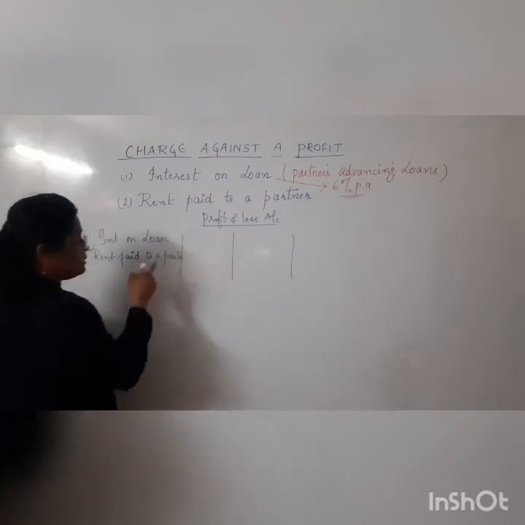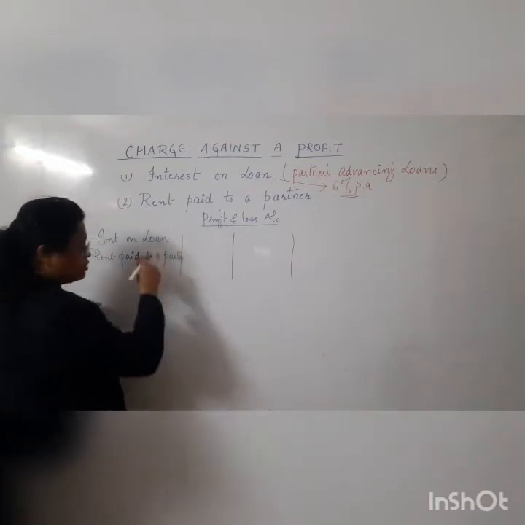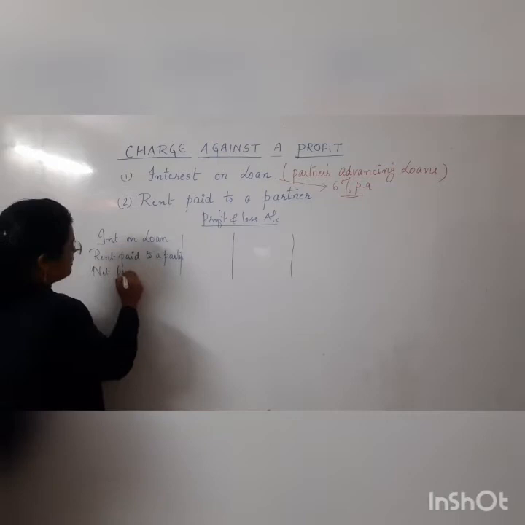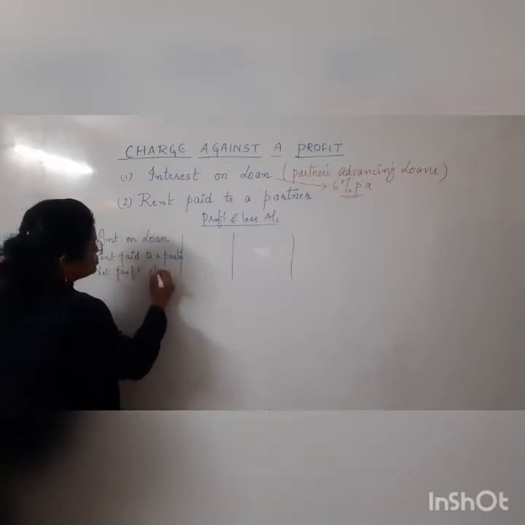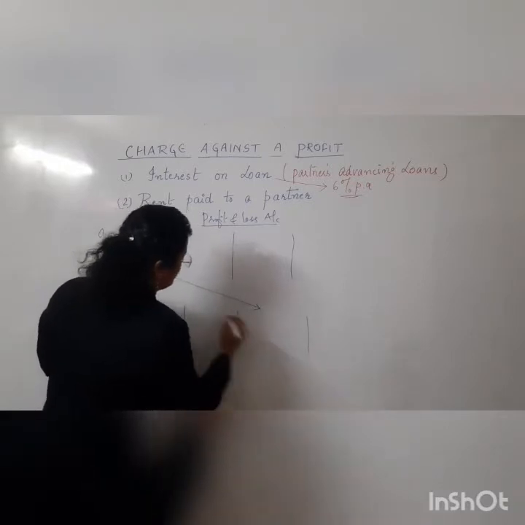So we will show it on the debit side of the profit and loss account. Then after deducting these two things from the net profit, this net profit will be transferred to the P&L appropriation.